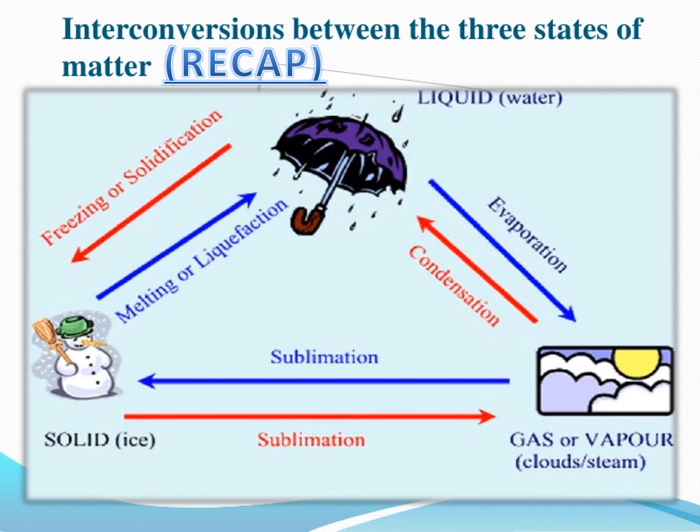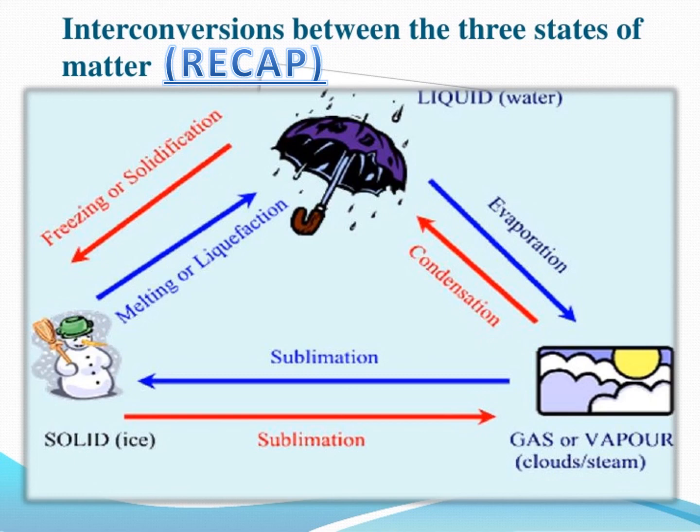Now let's recap the lesson. We have studied the interconversions between the three states of matter. Starting from the solid, when the solid particles absorb energy, the kinetic energy increases and they convert from solid to liquid state, which is called melting or liquefaction. When the liquid particles are heated, they gain kinetic energy. When they gain so much kinetic energy that they overcome the force of attraction, then the liquid converts into gas state or vapors, which is called evaporation. And when the solid is directly converted from solid to gaseous state, that is called sublimation.